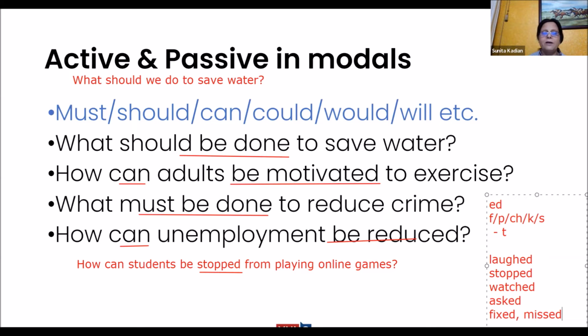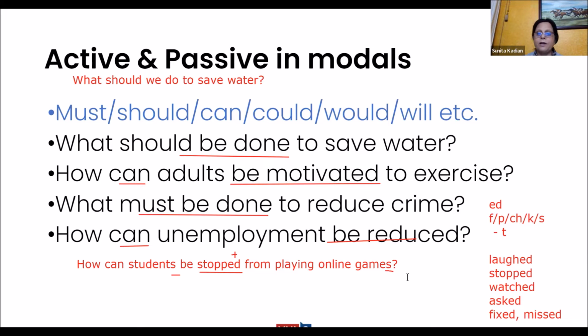Right? How can students be stopped from playing online games? How can students be stopped from playing online games? See the change? Right. But have you understood this rule, all of you? That "ed" is pronounced as "t" if it comes after these sounds, right?